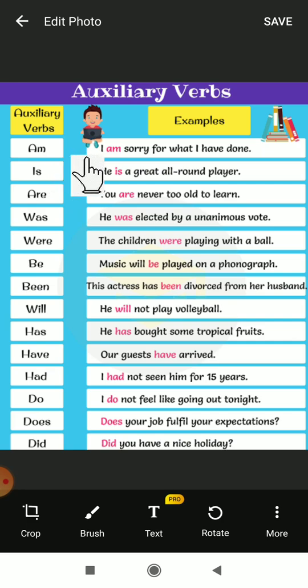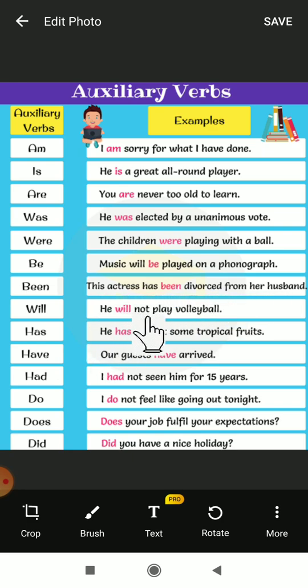Here are examples. I am sorry for what I have done. He is a great all-round player. You are never too old to learn. He was elected by an unanimous vote. The children were playing with a ball. Music will be played on a phonograph. This actress has been divorced from her husband.